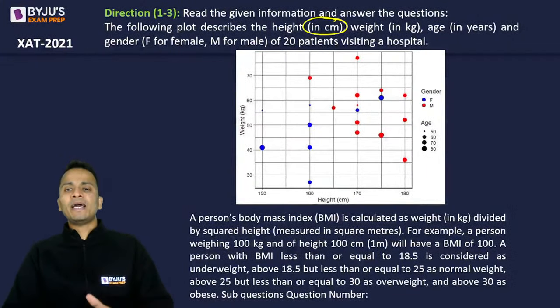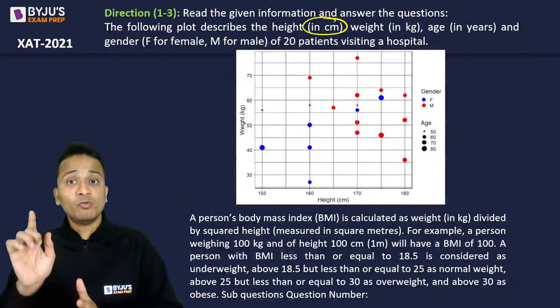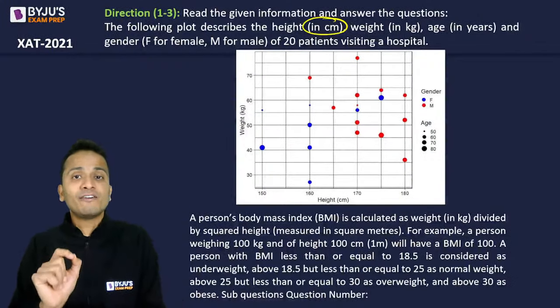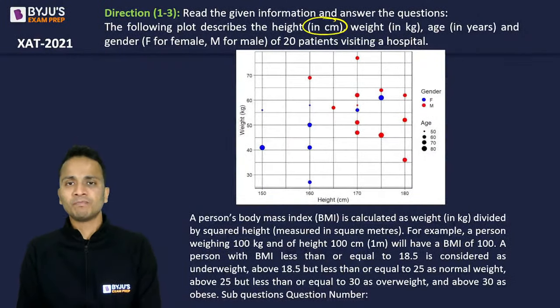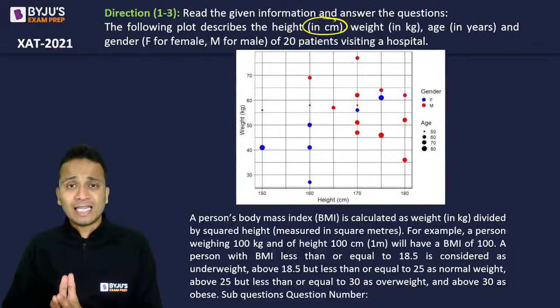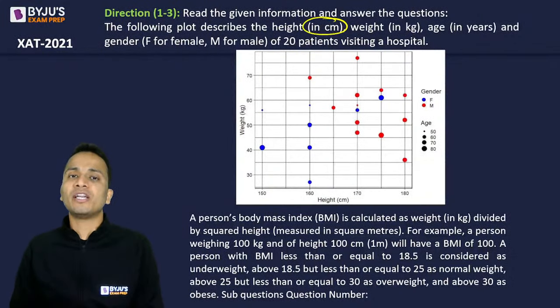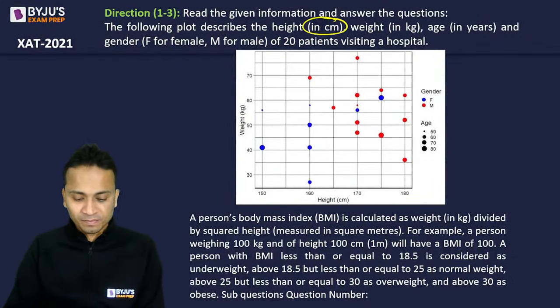So a person's BMI is calculated as weight, which is in terms of kg. Be careful with the units that should be used. These are very small things that will make a huge difference in the questions.